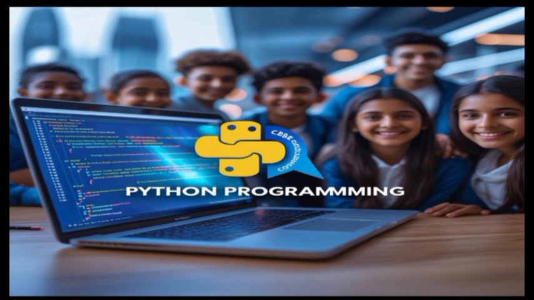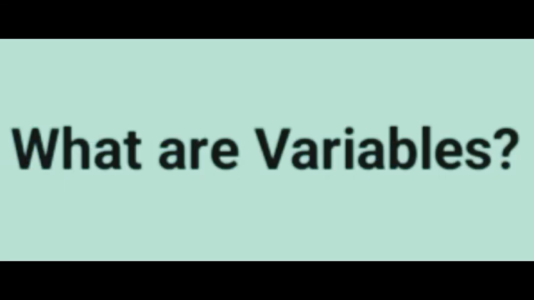Let's start with variables. What is a variable? A variable is like a container that stores data. Think of it as a labeled box where you can keep something for later use.